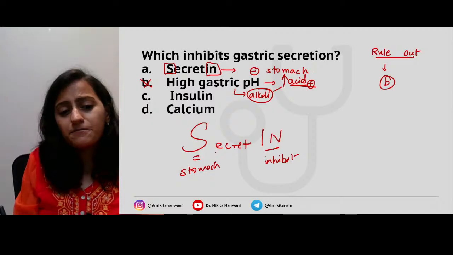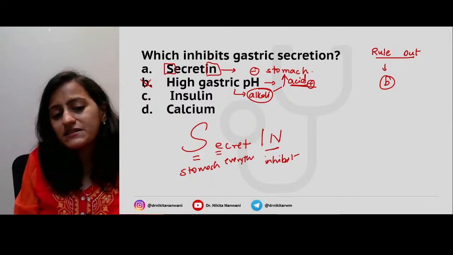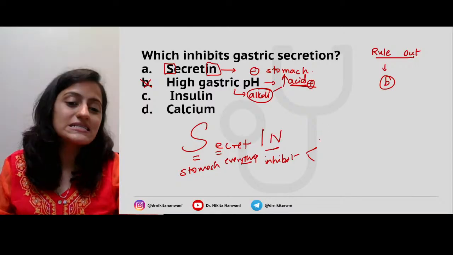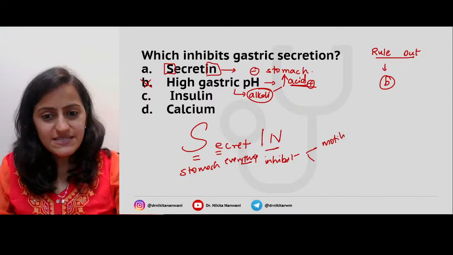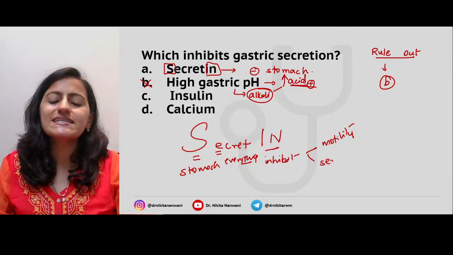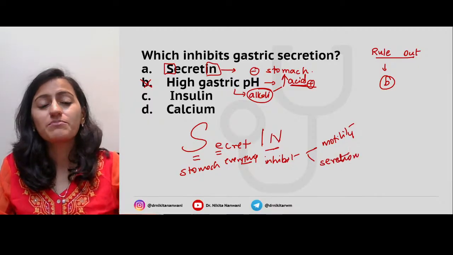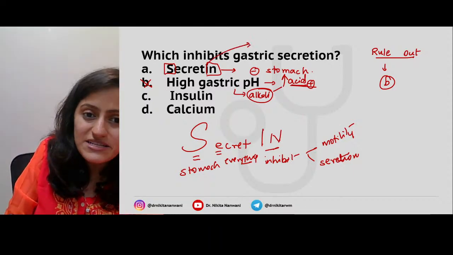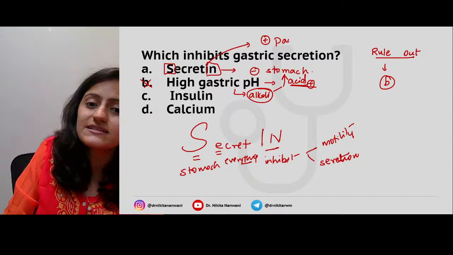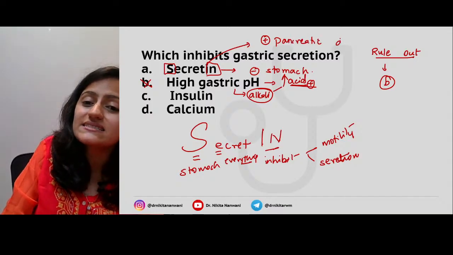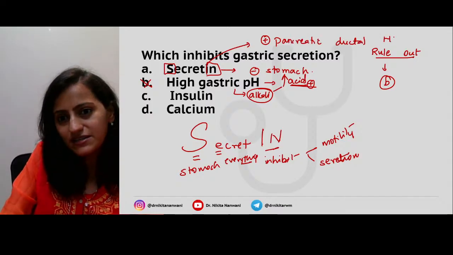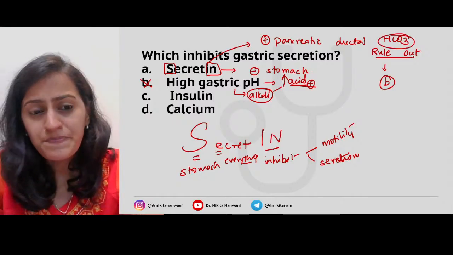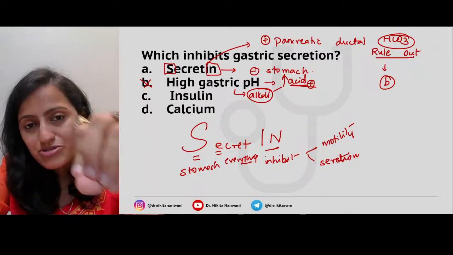In the stomach, everything is inhibited by secretin, be it the motility of the stomach or the secretion of the stomach. So remember, it inhibits the gastric secretion. What secretin stimulates is your pancreatic ductal secretion, not the gastric secretion: the bicarbonate secretion from the pancreatic duct.